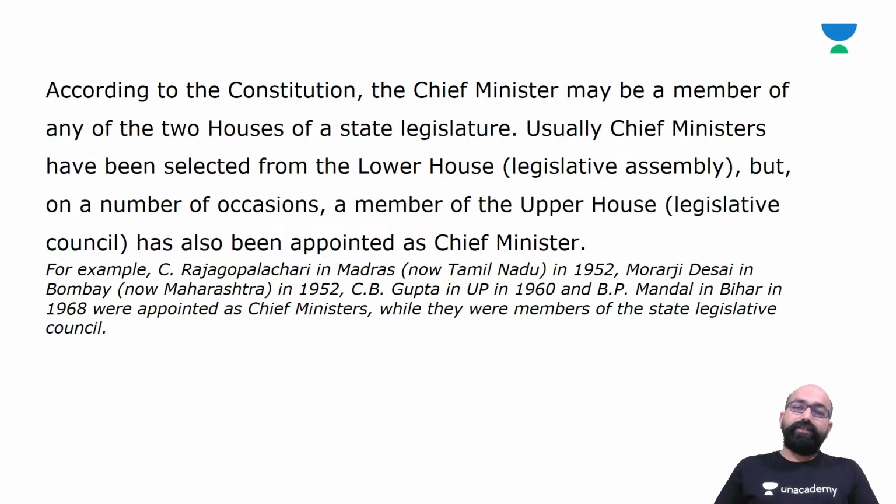According to this provision, we can see examples like C. Rajgopalachari in Madras, which is now part of Tamil Nadu, in 1952; Morarji Desai in Bombay, now Maharashtra, in 1952; C.B. Gupta in UP in 1960; and B.P. Mandal in Bihar in 1968. They were appointed as chief ministers while they were members of the state legislative council.